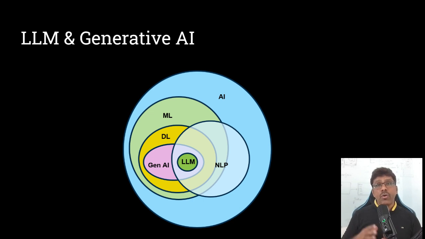In my past video on Introduction to Generative AI, I explained the relationship between AI, ML, DL and generative AI. And here we will only talk about how LLM fits in the ecosystem of artificial intelligence. Please do watch my video on Introduction to Generative AI if you haven't watched it. You will see the link in the description of this video. LLM model is one of the generative AI models with all various capabilities of NLP for language understanding and generation. You can see the diagram that shows the placement of LLM in the AI ecosystem.